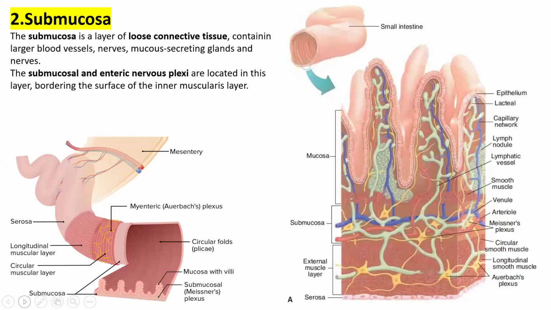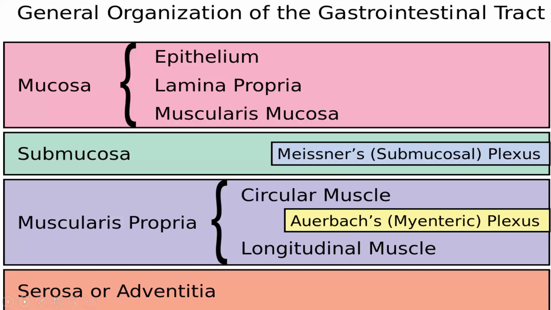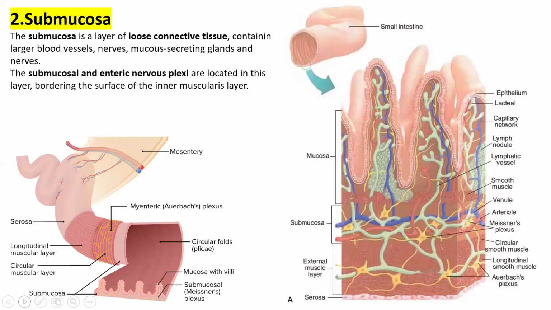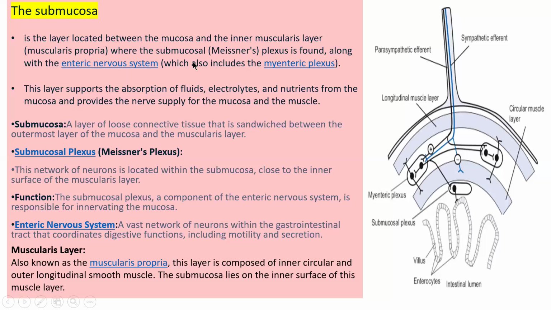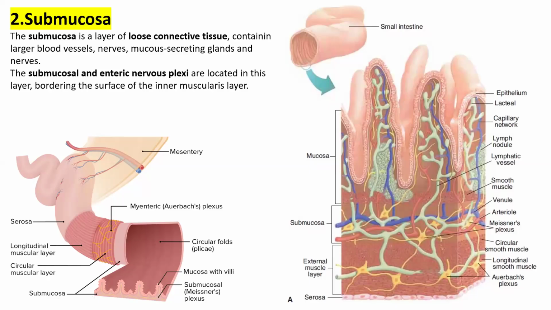So the submucosa is a layer of loose connective tissue containing larger blood vessels, mucus-secreting glands, and nerves. Submucosal and enteric nerve plexi are located in this layer, bordering the surface of the inner muscularis layer. So we have understood the submucosa. It is a layer between the mucosa and the inner muscularis layer. The inner muscularis layer is the muscularis propria.